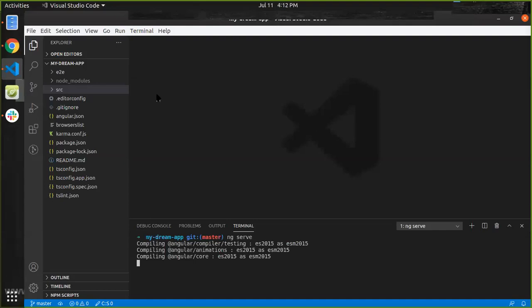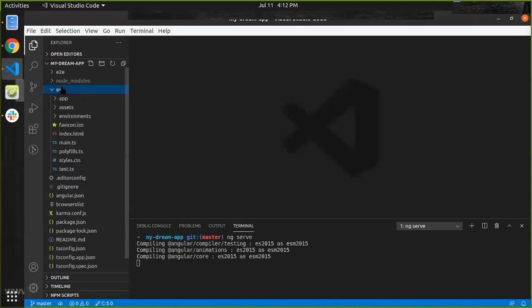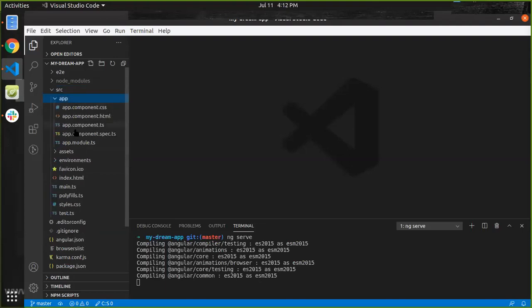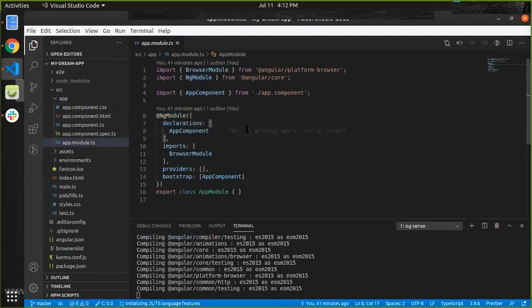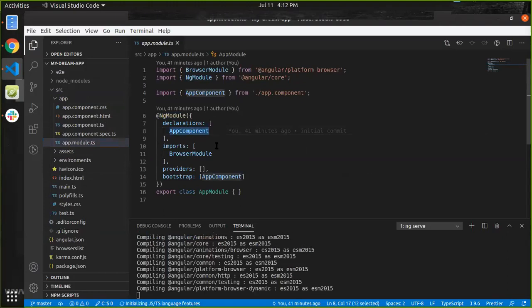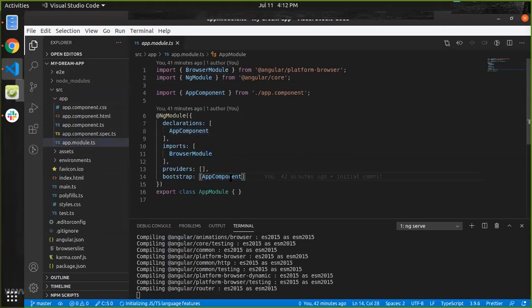Till then I can show you, when we install our Angular application, all the files related to our application can be found in this src folder. Here are all the configuration files, and this is our main project file. Our main working file can be found here. As I showed you in the previous slide, the ng module. Now our ng module states that we have only one component named app component, one module named browser module, and we are bootstrapping our app component on the client side.